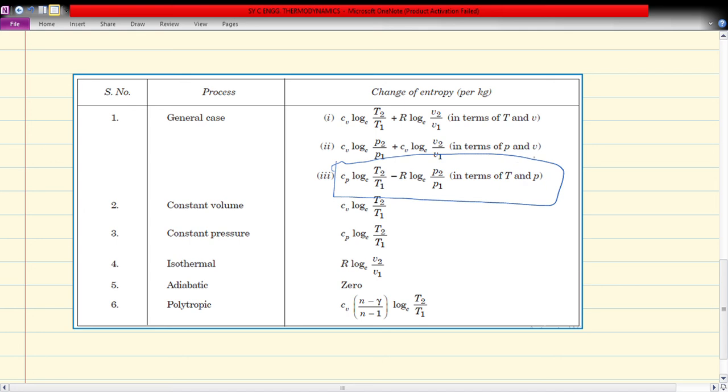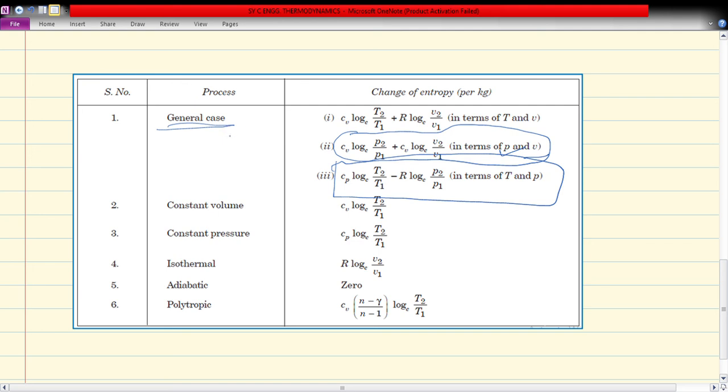If they just give us the pressure and the volume, then we can again use the ideal gas law and find a similar equation in terms of pressure and volume. So this is the entropy change equation for any particular process, the general case.